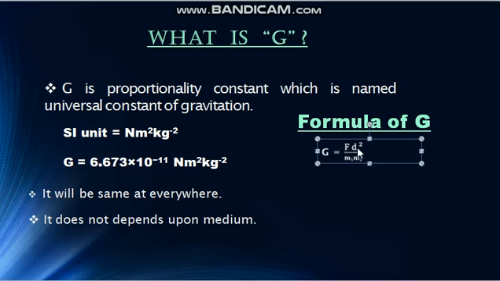So you will get Newton meter square per kilogram square, which is the SI unit of the universal constant of gravitation in the SI system. The value of G is 6.673 multiplied by 10 raised to power minus 11 Newton meter square per kilogram square. The value of G will remain the same everywhere. It does not depend upon the medium.